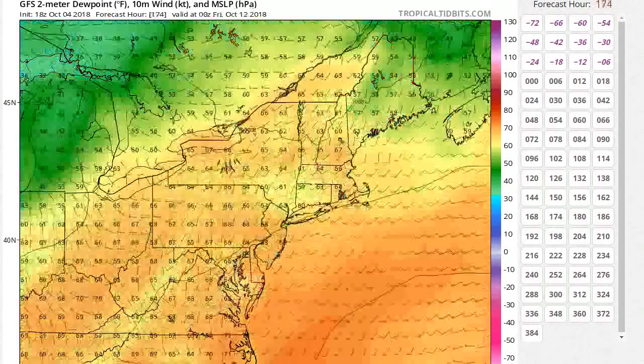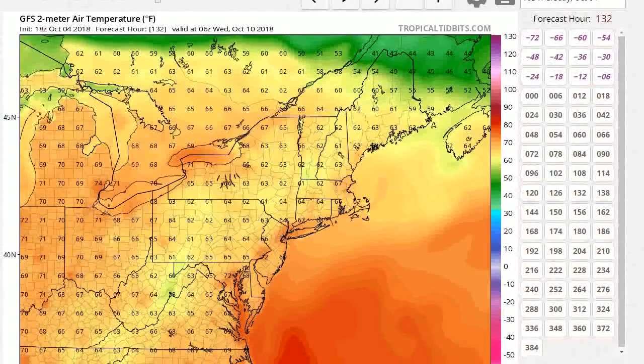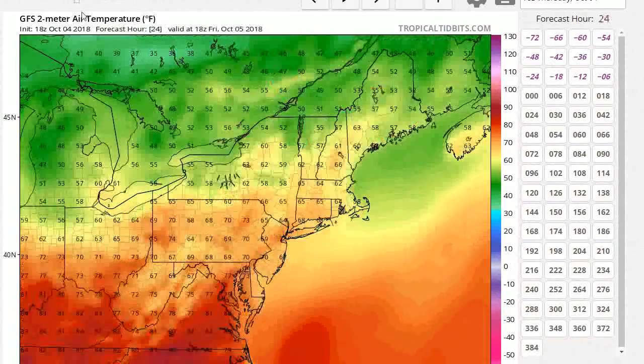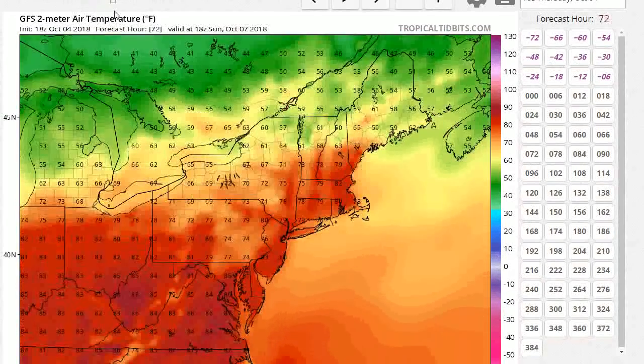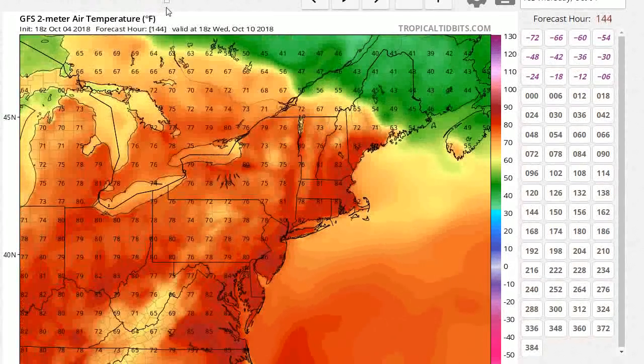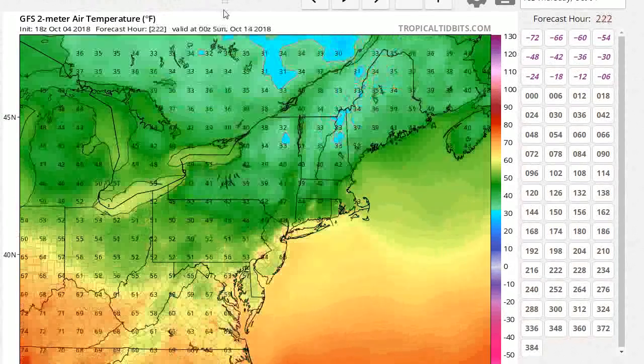All right, so again, way above normal temperatures. If we look at the temperatures, you'll see the temperature is going to be way above normal for our area here. So you can see it cools down for the weekend, but then way above normal again next week. I mean, we're talking temperatures near 80 degrees. Normal high is supposed to be in the upper 60s. All right, so that's way above normal.